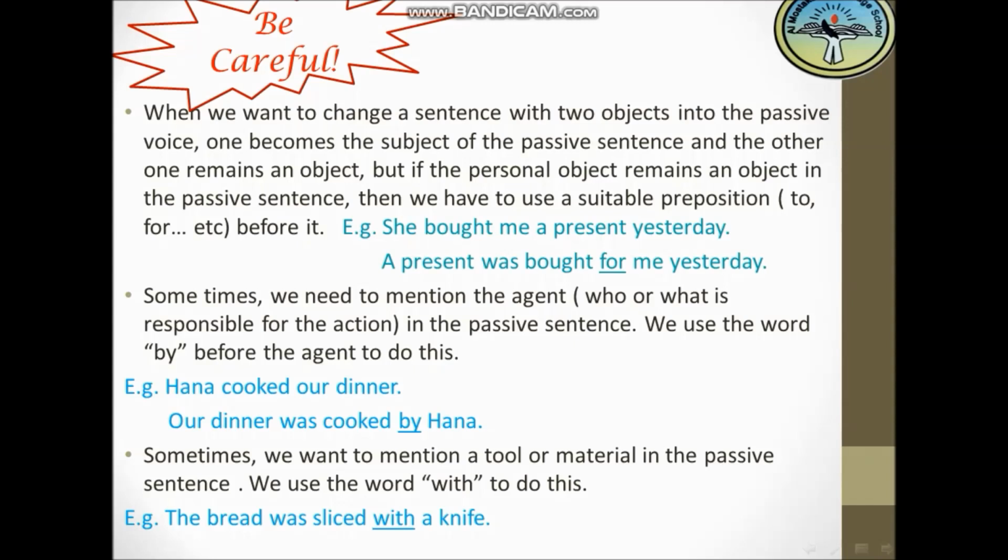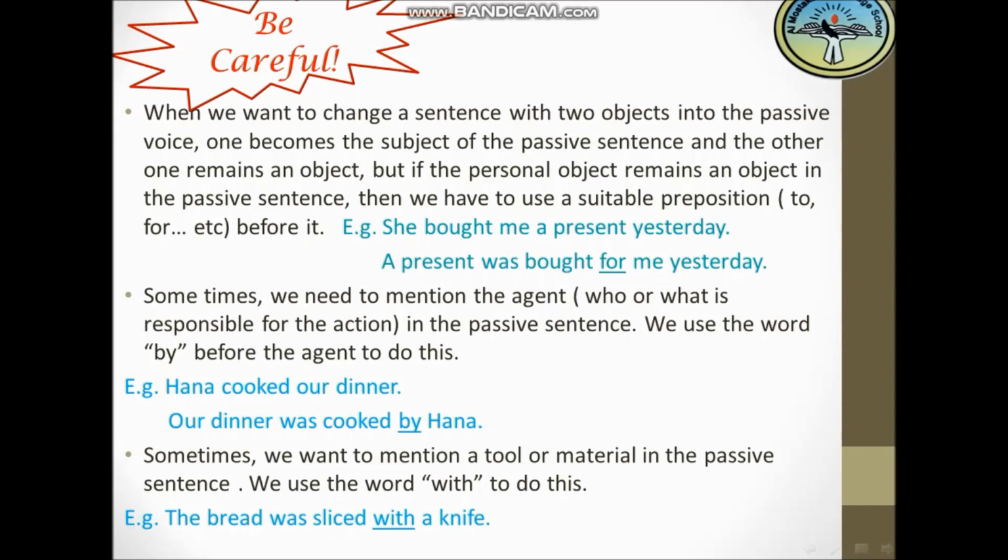So the sentence will be: a present was bought. Okay, here as the personal object remains an object in the passive sentence, I will put the preposition for before the personal object, and I will put yesterday. That's the first note.